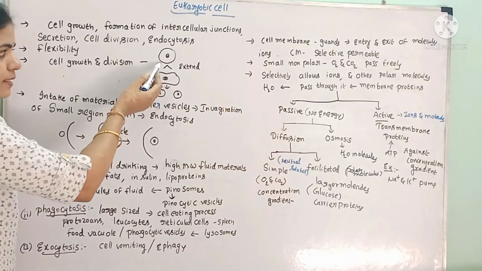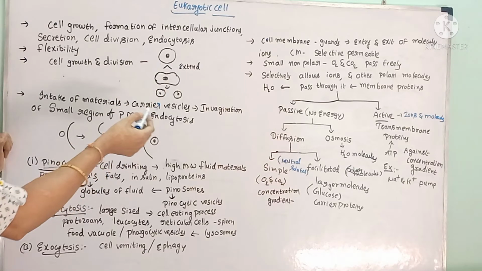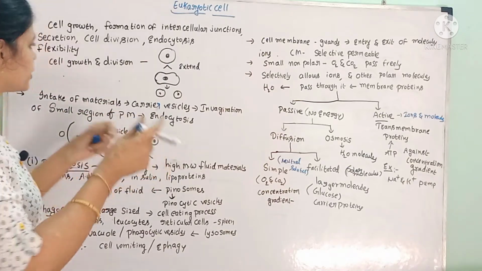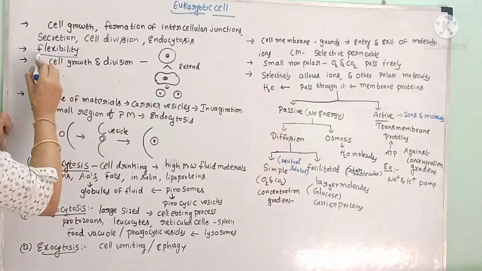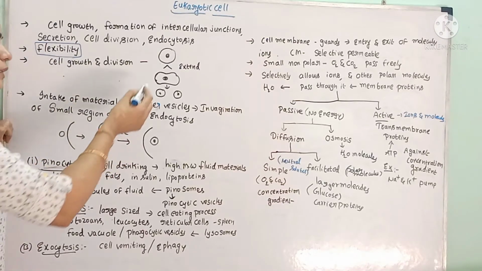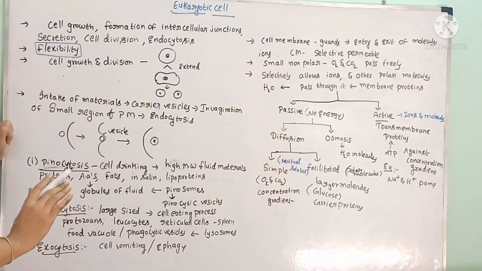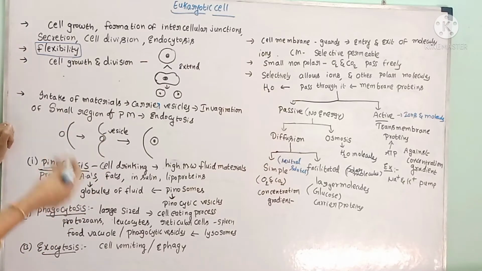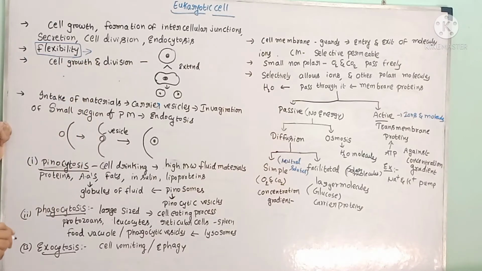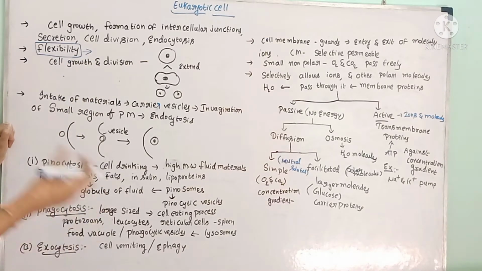For example, this is the cell. During cell division, the cell membrane has to extend. For that extension, what is required? The flexibility of the membrane is required. If the cell membrane were rigid instead of flexible, this process would not be performed properly. Cell division and cell growth would not occur. So the fluidity or flexibility of the cell membrane will decide all these functions.